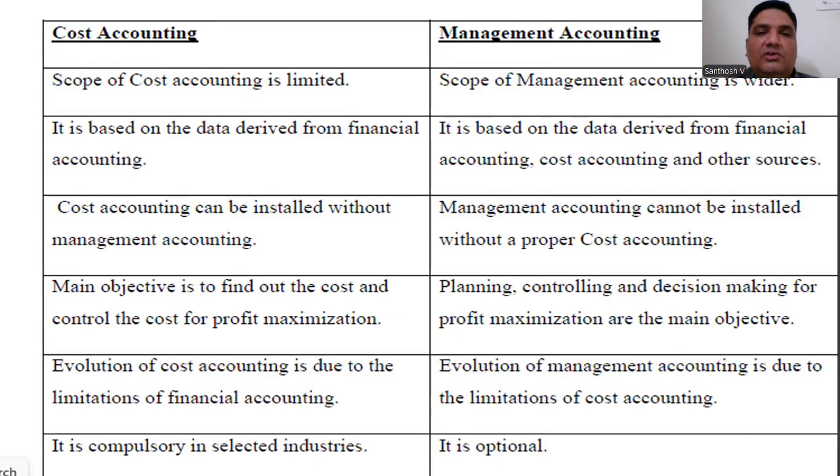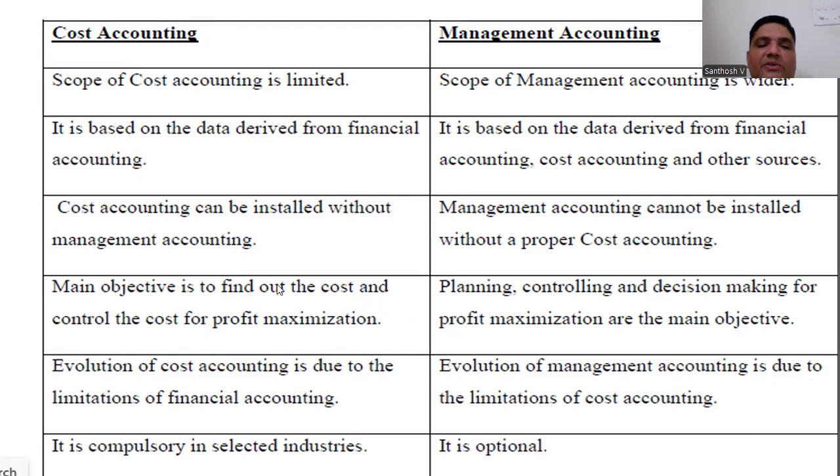Now the difference between cost accounting and management accounting. The scope of cost accounting is limited, but the scope of management accounting is wide. Cost accounting is based on data derived from financial accounting, but management accounting data is derived from financial accounting, cost accounting, and management accounting. Cost accounting can be installed without management accounting, but management accounting cannot be installed without a proper cost accounting. For example, inventory control, preparing the planning, preparing the cash inflow and outflow, and the financial statements and reports should be prepared with the help of cost accounting as well as financial accounting.